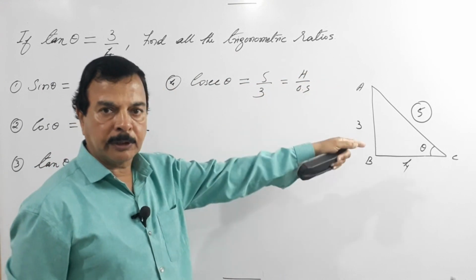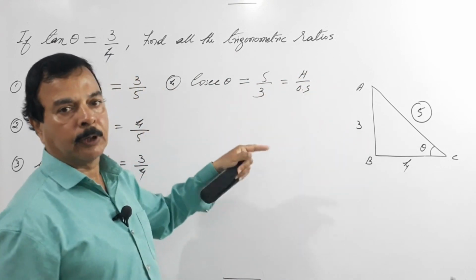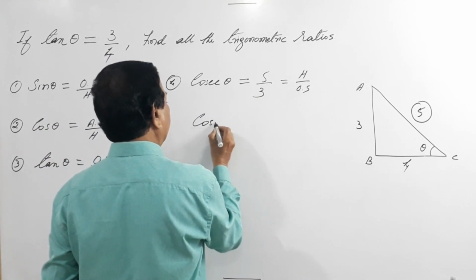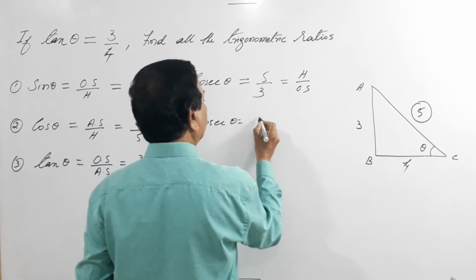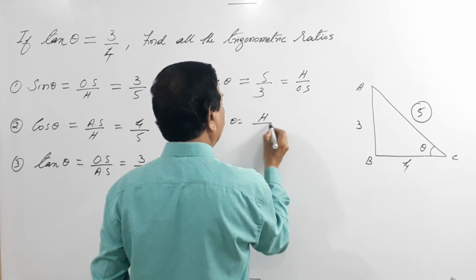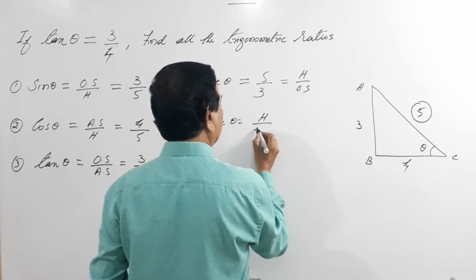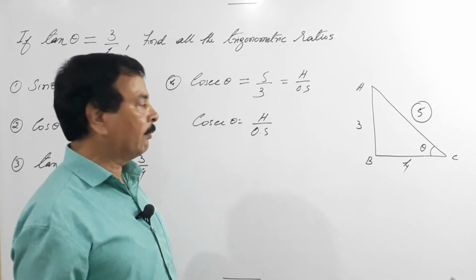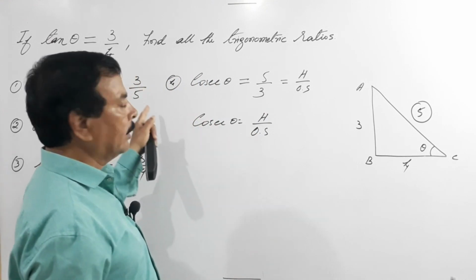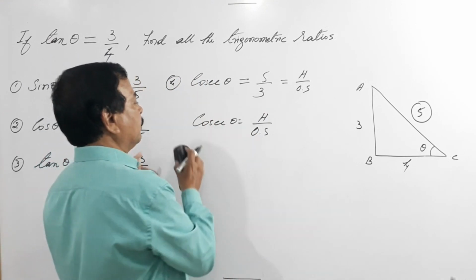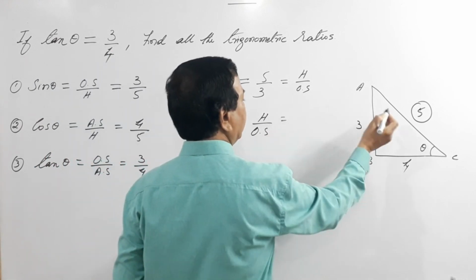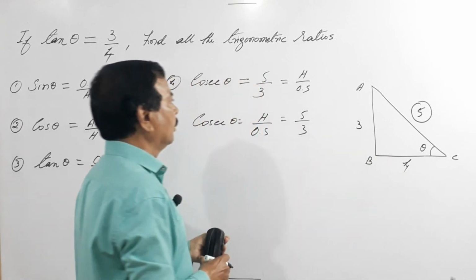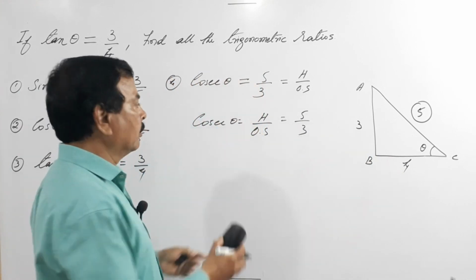So either use that relation or use reciprocal. Both are the same. So you can write cosecant theta equals hypotenuse by opposite side, with the relation that you have found out. Either do it like that or do it this way, with reciprocals. What is hypotenuse? Hypotenuse is 5 and opposite side is 3. 5 by 3 you have got.